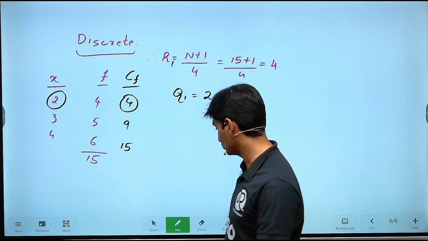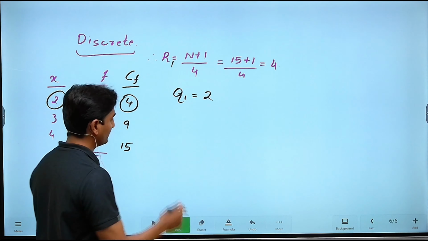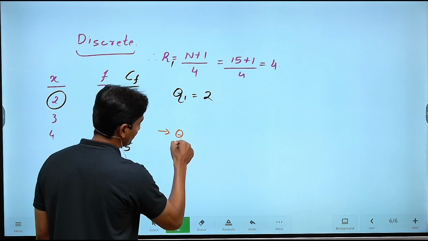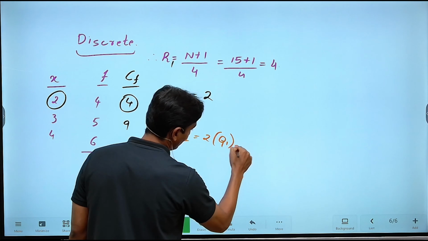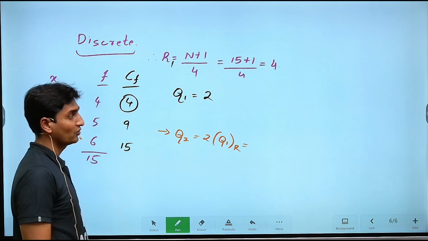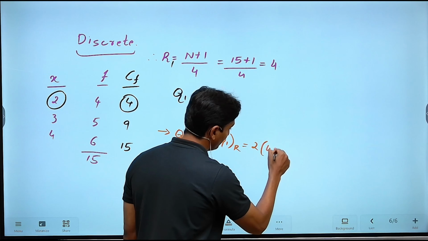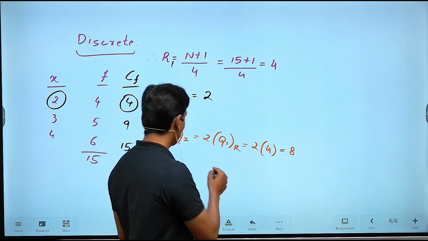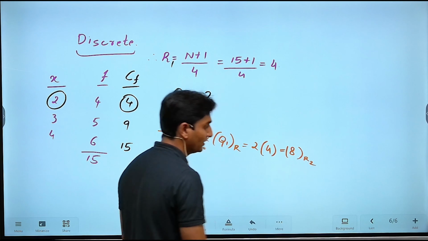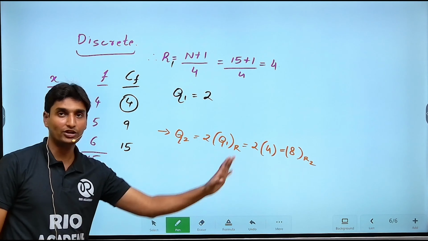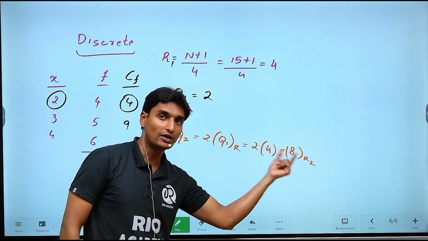Now, coming back to the second quartile. In order to calculate the second quartile, the same thing follows. The rank for Q2 is given by 2 multiplied by the rank here. What is the rank that we have obtained? It is 4. So 2 into 4 is 8. This is the rank of the second quartile, R2.